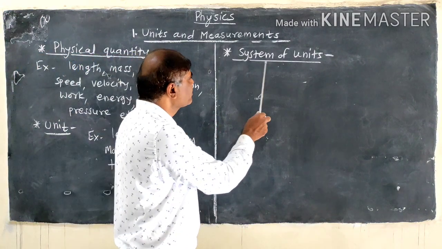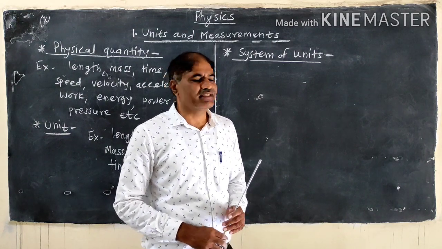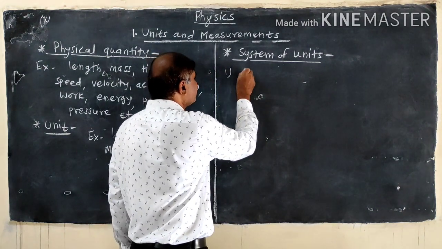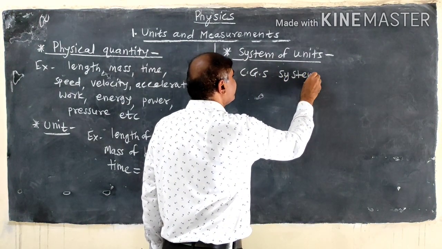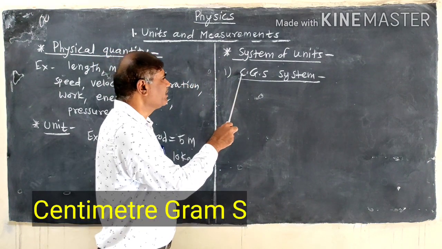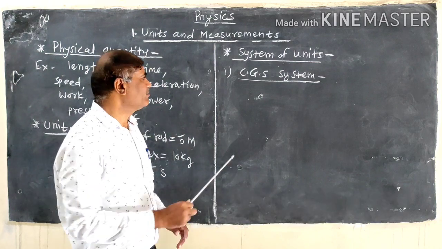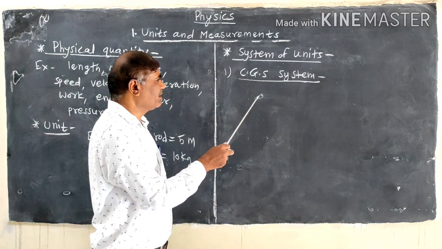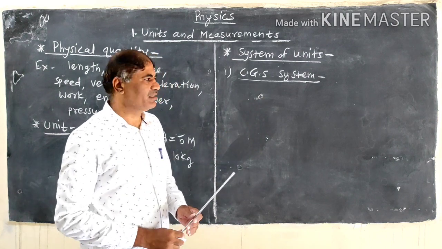Then next topic is the system of units. So there are 4 systems of units. So number 1 is CGS system. It stands for centimeter, gram, second system. So in this system, length is measured in centimeter, mass is measured in gram, and time is measured in second.